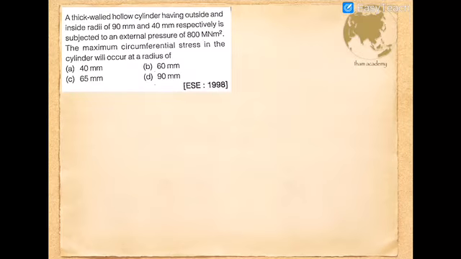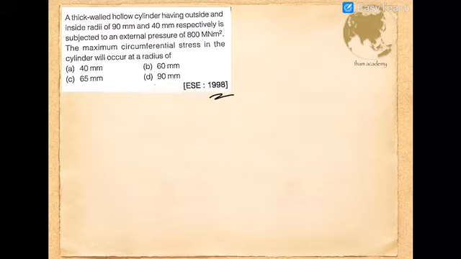So this was a theoretical question which was asked in 1998. A thick-walled hollow cylinder having outside and inside radii of 90 and 40 respectively is subjected to an external pressure of 800 meganewton per meter square. Then the maximum circumferential stress in the cylinder will occur at a radius of, is this question.